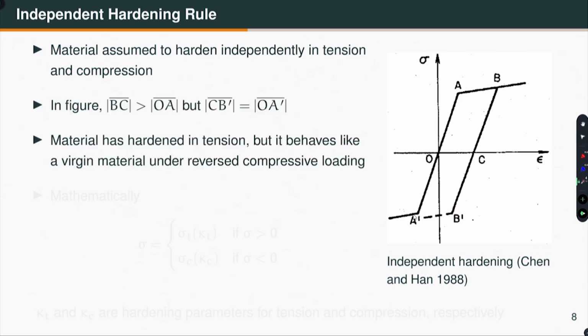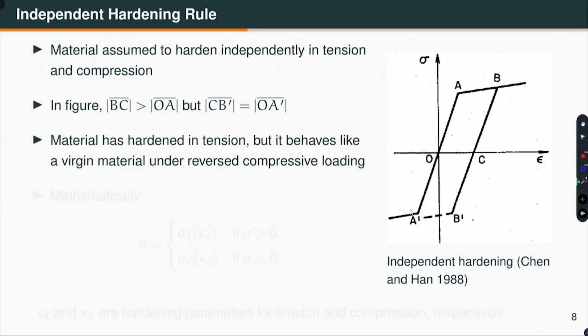So, in this figure we can say that BC is greater than OA because I have gone past the initial yield strength sigma A, but CB prime, this one, is equal to OA prime because the material does not remember that it has been taken beyond sigma Y0 in tension.